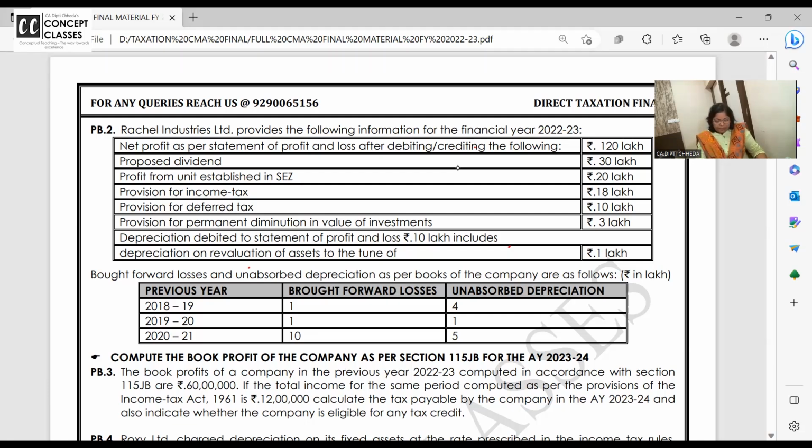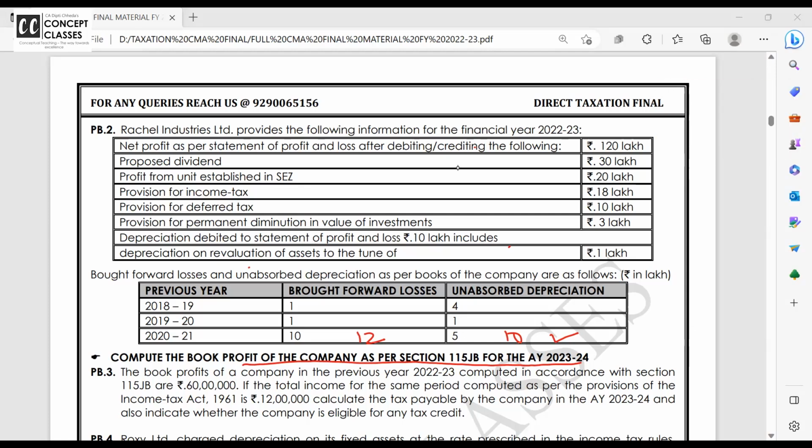Clear to all of you? Now, what is the total of the brought forward loss? 12. What is the total of the unabsorbed depreciation? 10. Which one can I deduct, brought forward loss or unabsorbed depreciation? Whichever is lower. So just compute the book profit. This is not a complete problem, but they are asking you to compute the book profit. Make the column in your book: particulars, amount, and let us begin.